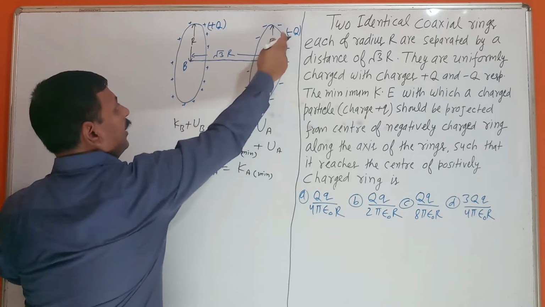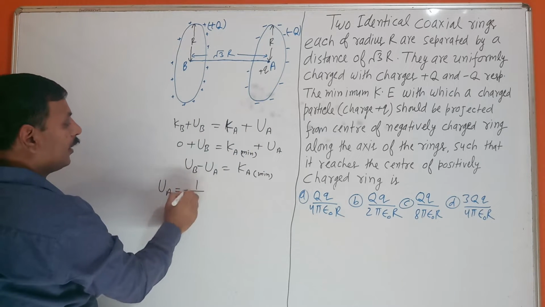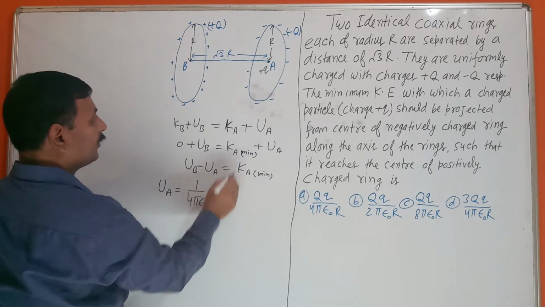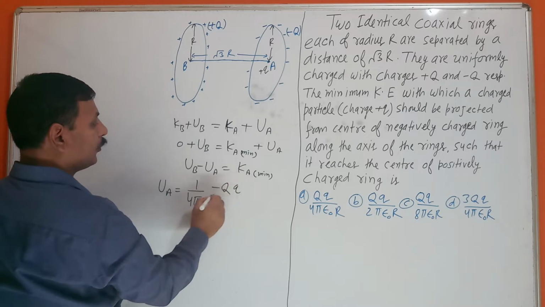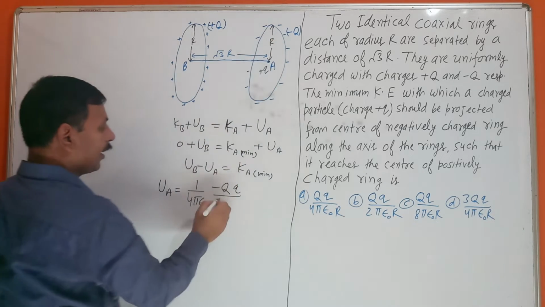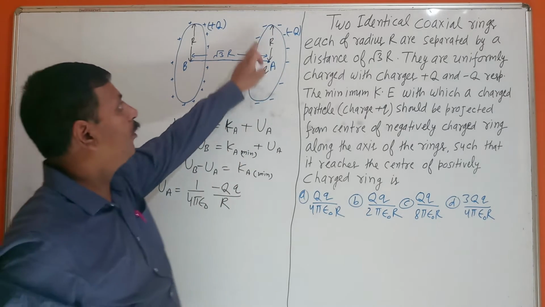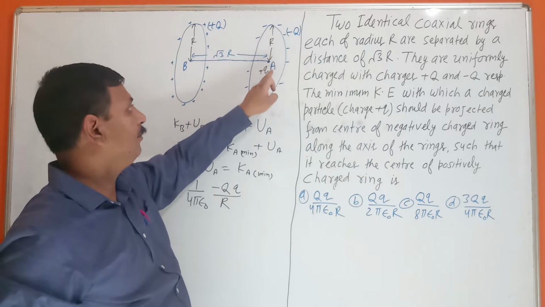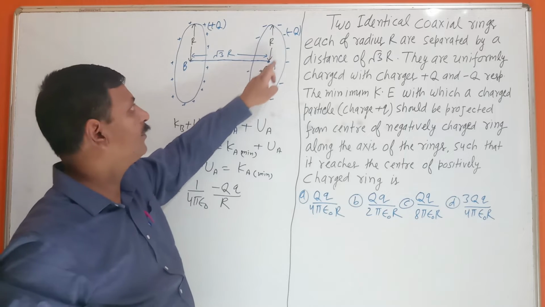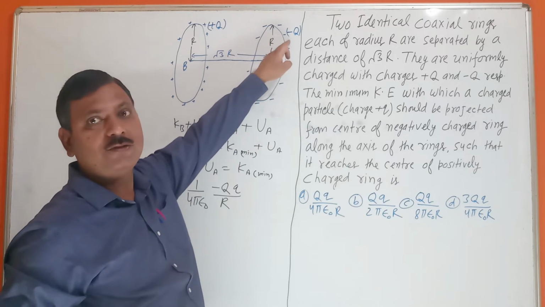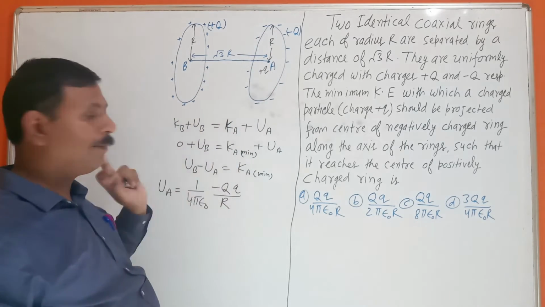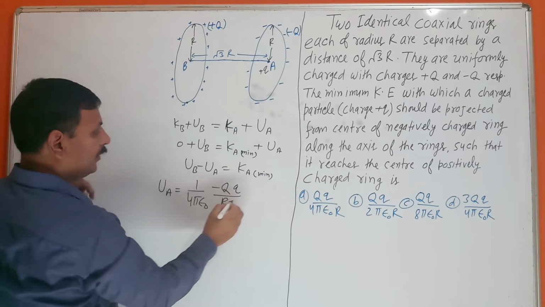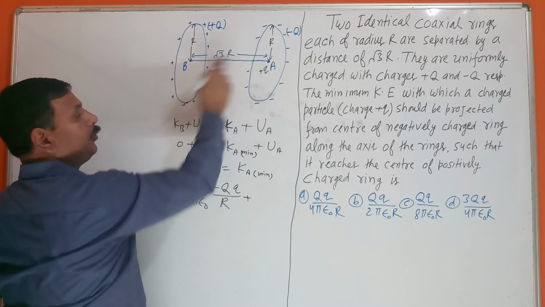Due to the charge minus Q, it is 1 upon 4 pi epsilon naught, minus Q into q upon R, because the distance of this point from all the minus Q charge is capital R. Now, from the other ring, what will the potential energy be?